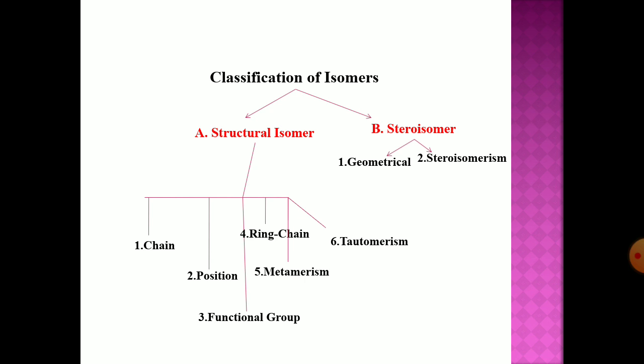Basically, isomers are classified into two types, that is structural isomers and stereoisomers. The structural isomers are again classified into six types, that is chain isomers, position isomers, functional group isomers, ring chain isomers, metamerism, and tautomerism. The second type, stereoisomers, is again divided into two types, that is geometrical isomerism and optical isomerism. This is the brief classification of isomers.